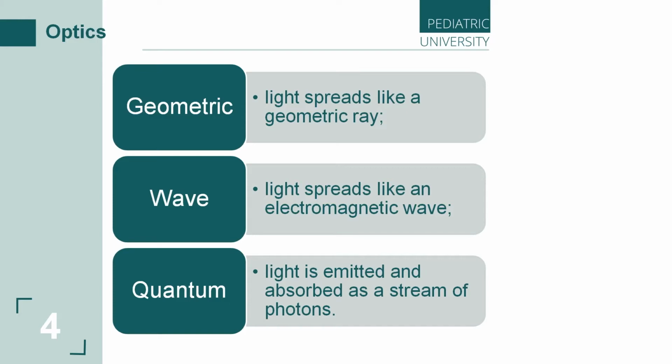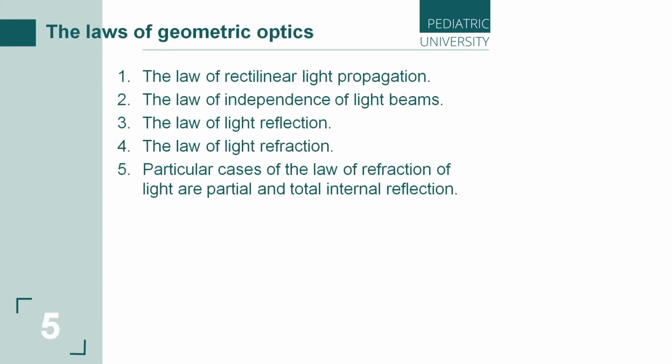So let's take a look at the basic laws of geometric optics. We will start to discuss geometric optics, and we must start from its laws. We will be discussing five, or maybe six, basic laws of optics. The first law is the law of rectilinear light propagation.